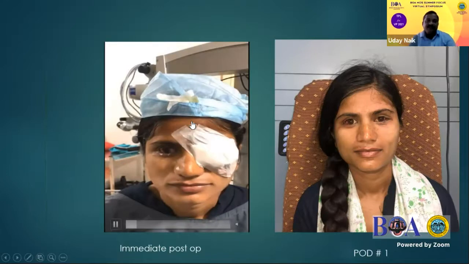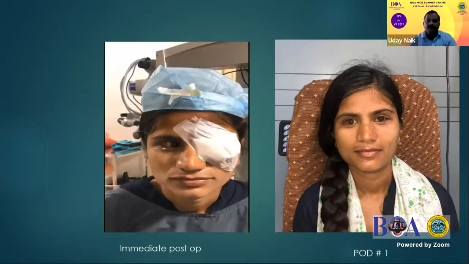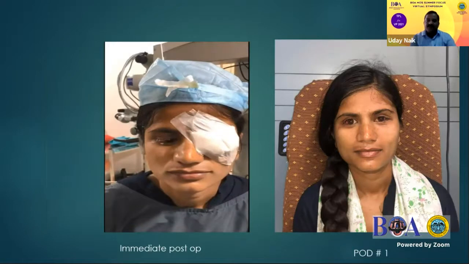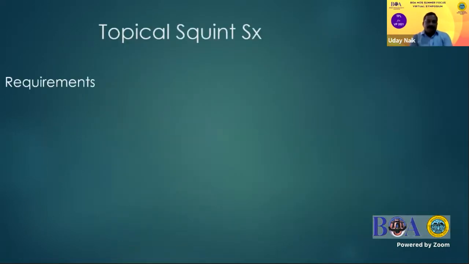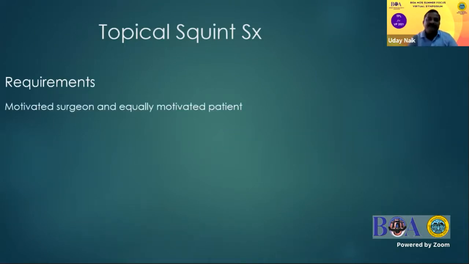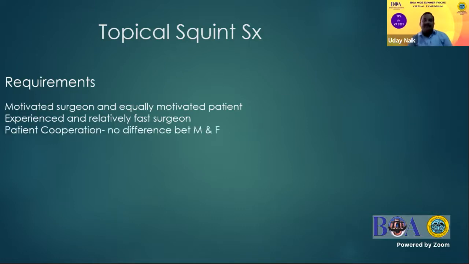As you can see the microscope behind, the patient is very comfortable moving her eyes, and the next picture is of one day post-op. So topical squint surgery requirements, I would say that there should be a motivated surgeon and an equally motivated patient. An equally fast surgeon would be more exercising this option, but there is no difference as such between cooperation from a male or a female.